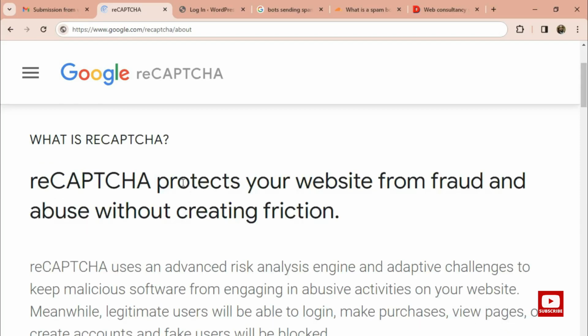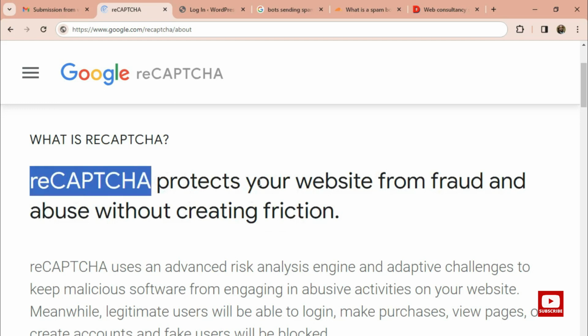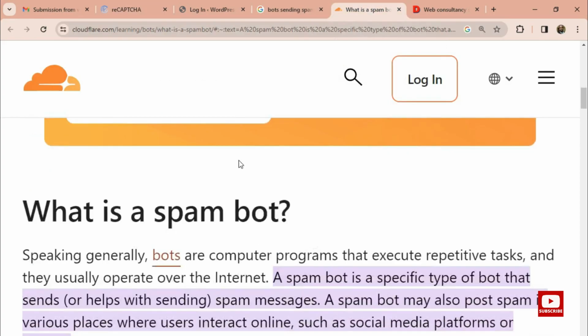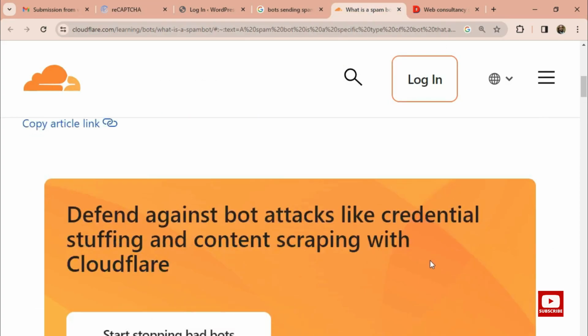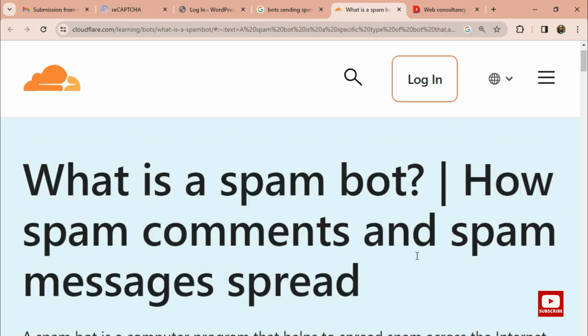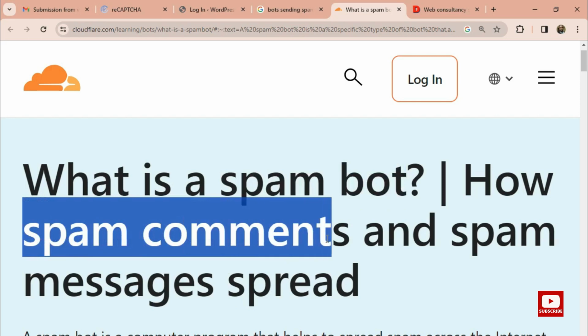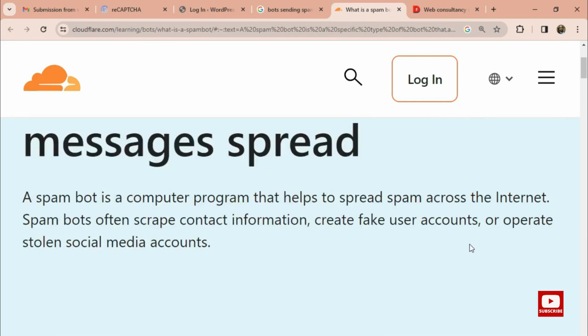Today I'm going to show you how to protect your website from fraud using reCAPTCHA. And when I talk about fraud, I'm talking about bots, spam bots, those emails that come to you without your knowledge, without you setting them. Spam bots and spam comments and spam messages can keep coming to your email, and many times you don't love it. So when I say spam bots come to your emails, I mean something like this.